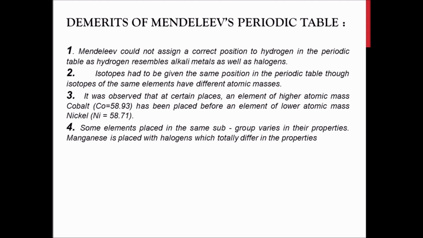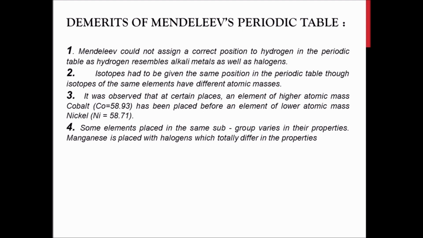Since Mendeleev's periodic table was arranged according to physical and chemical properties, hydrogen was a problem. Even though it was an alkali metal, it also resembles halogens. So it was difficult for Mendeleev to decide where to keep this element, the first element, which has one proton and one neutron.